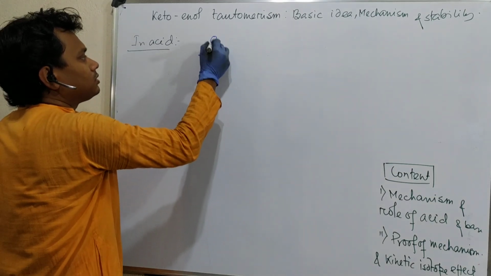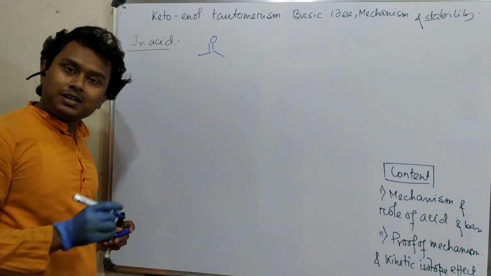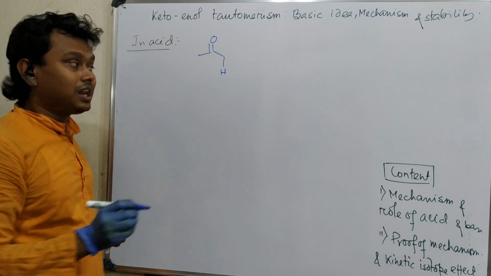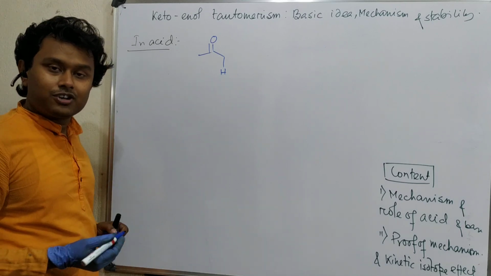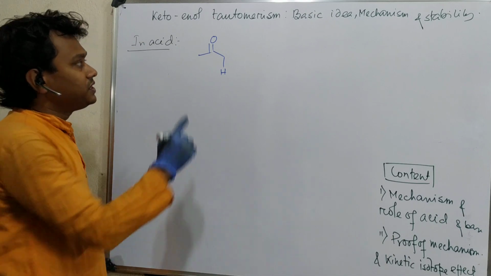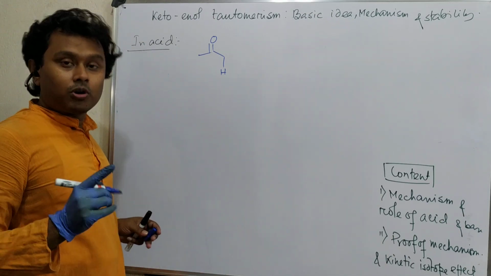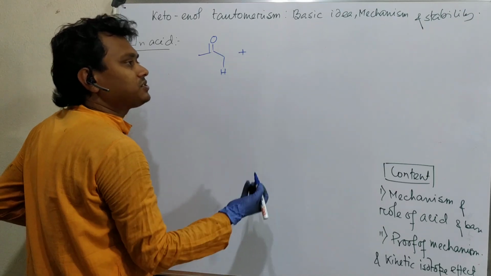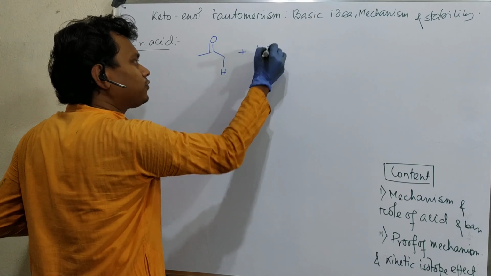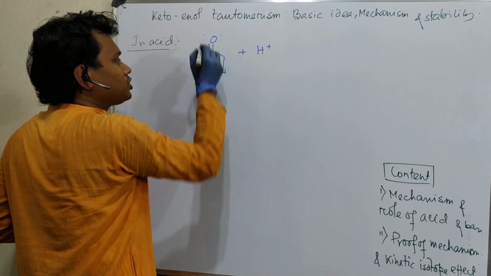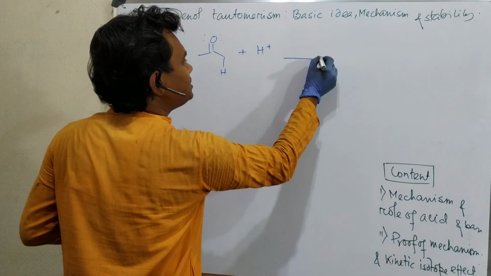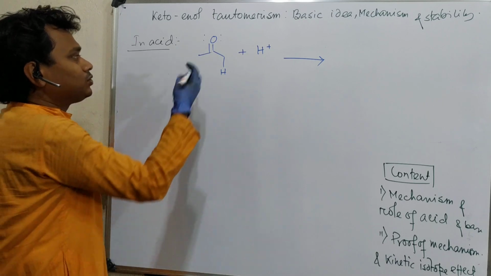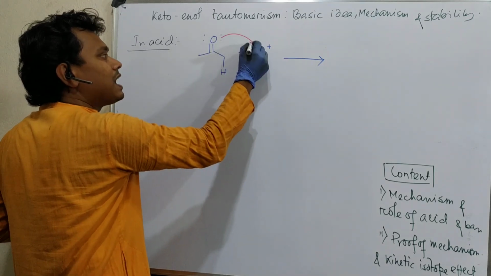So this is the keto, and for that purpose you need a hydrogen, it is essential. So alpha hydrogen is essential, and this is a shift of alpha hydrogen from keto to enol, but this shift needs an acid or alkali or base as a catalyst. Now what happens in presence of acid? Acid means actually it's H3O plus, but we are not focusing on that part. Let's discuss about H plus. When H plus is present in the medium as an acid, then we need some base, and we can consider that this carbonyl group, this oxygen lone pair, acts as a base to abstract this.